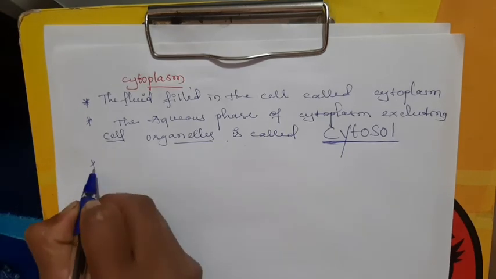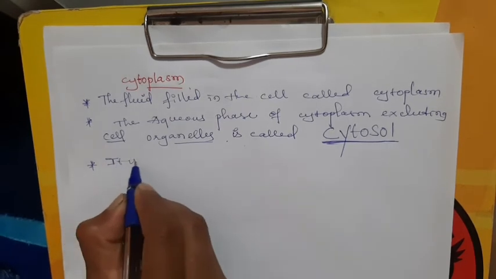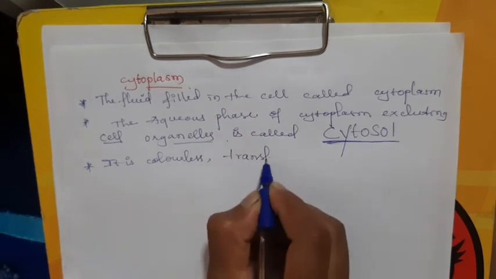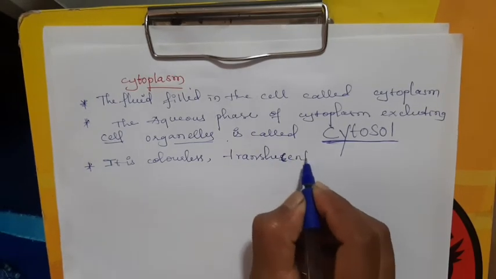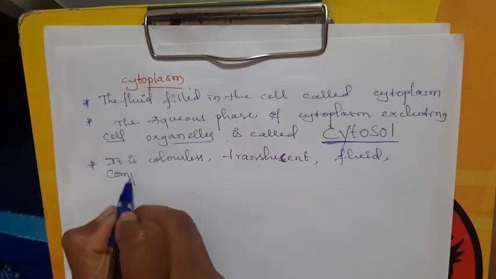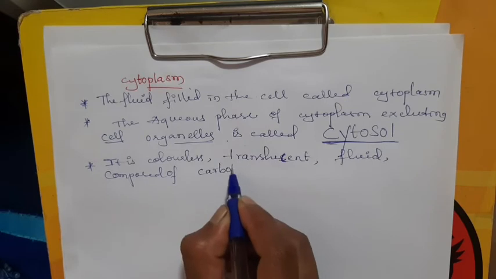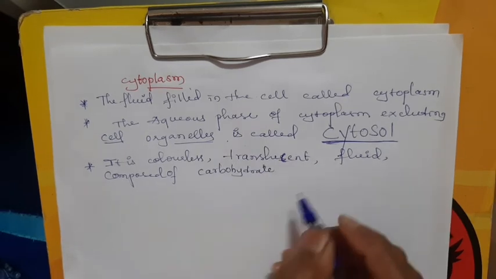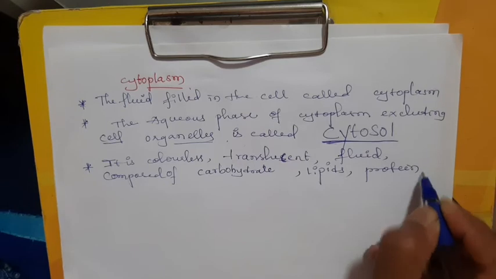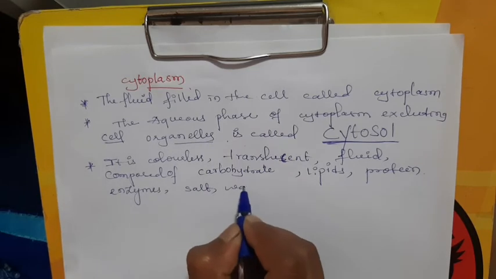Next, the cytoplasm is colorless, translucent and fluid, composed of, as you already know, carbohydrate, protein, lipid, amino acid, enzymes, salt, water.